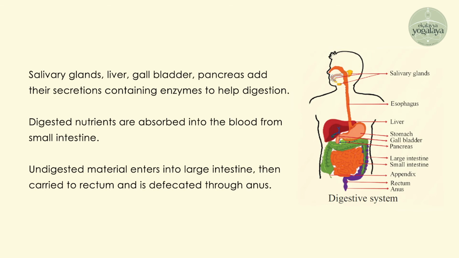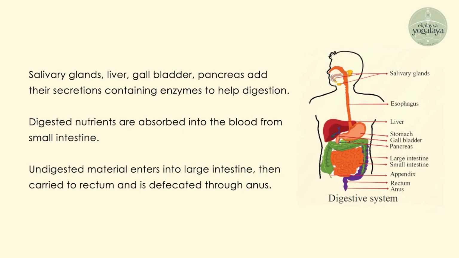So there are certain other accessory organs which help in digestion. They are the salivary glands, the liver, gallbladder and pancreas. Salivary glands, as we have already known, secrete water, mucus and amylase, which help in digestion. Liver is another accessory organ of the digestive system that is constantly producing a fluid known as bile. It is stored in the gallbladder until it is needed in the small intestine.